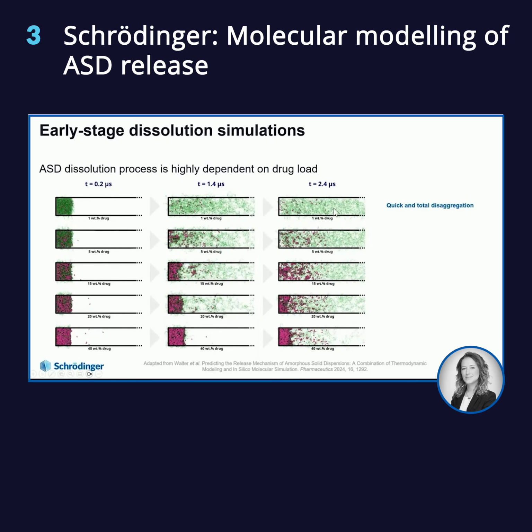Both the polymer chains and the drug molecules are released into the solution, and they are released as individual molecules. If we move to higher drug loadings, between 5 and 20% weight, for example, we still have disaggregation of the amorphous solid dispersion for both the polymer and the drug. But you can see that the drug starts forming some sort of clustering between themselves. So you have these clusters of drug that are formed during the simulation, and they obviously increase with the increase of drug loading.